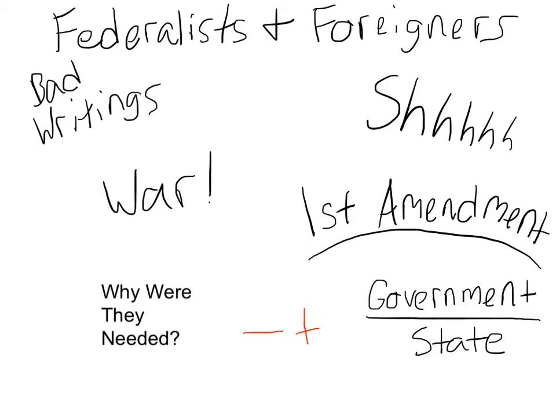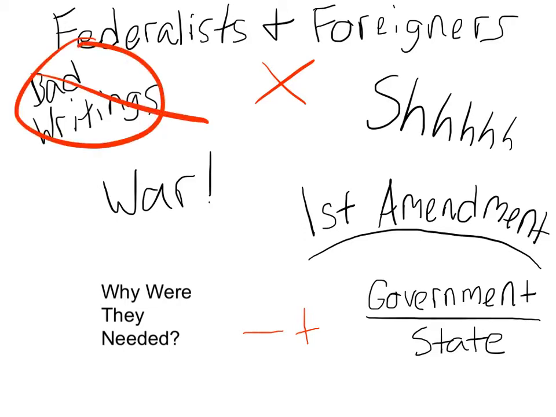Why were these acts even needed? Federalists didn't like foreigners very much. They saw foreigners as a threat to American security. The 4 laws were passed to say that no bad writings were to be made about the government. These laws were meant to silence the Democratic Republicans because they got away with more than the Federalists did for a short amount of time. Most of these laws were meant to weaken Jefferson's Democratic Republican Party.